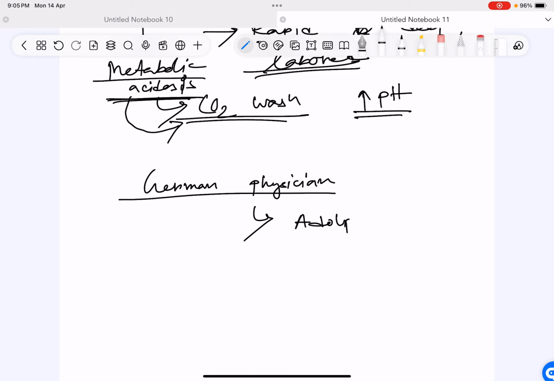So Adolf, you can understand from the name itself, obviously a German guy. So Adolf Kussmaul, a German physician of the 19th century, he gave these two signs.